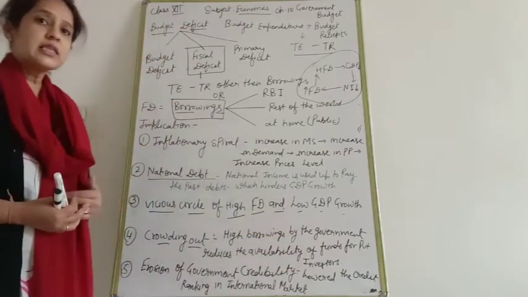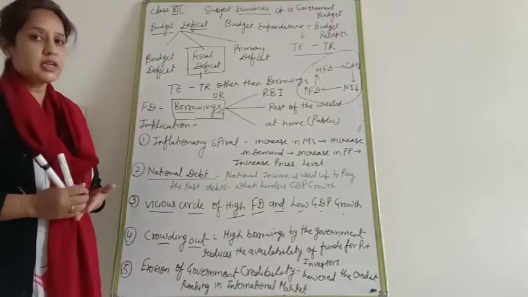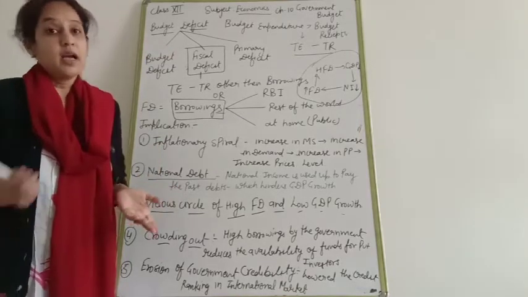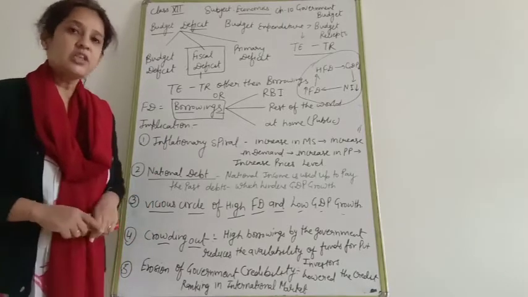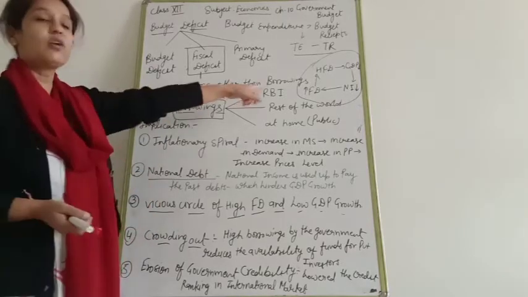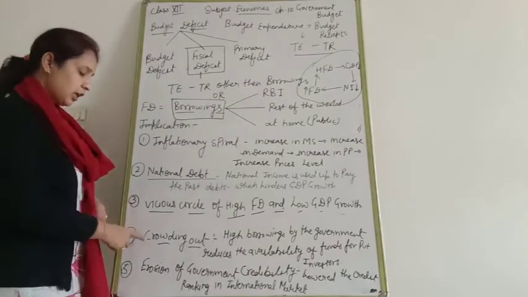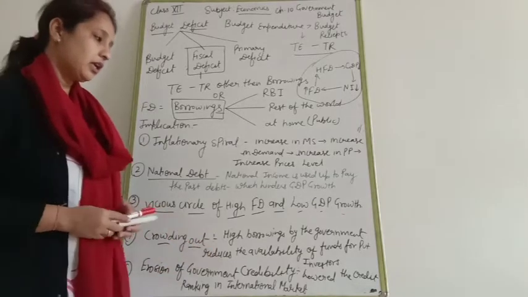When private investors do not invest, production will be less, output will be less, and when output is less, GDP will again be low, and when GDP is low, which kind of condition will arise? High fiscal deficit. Clear?